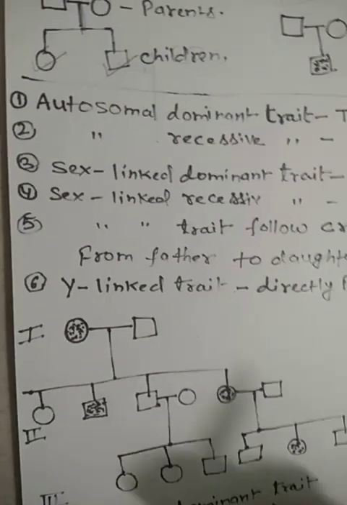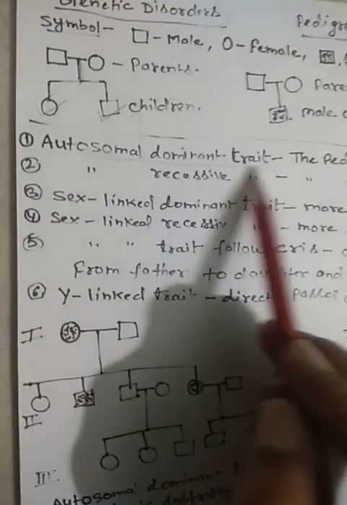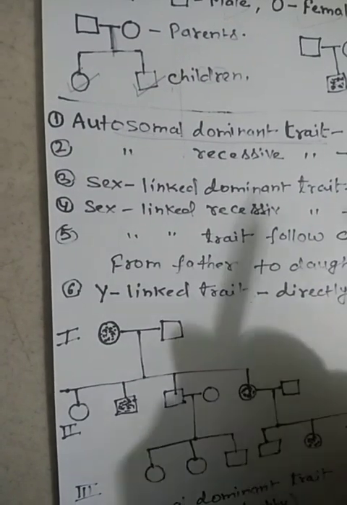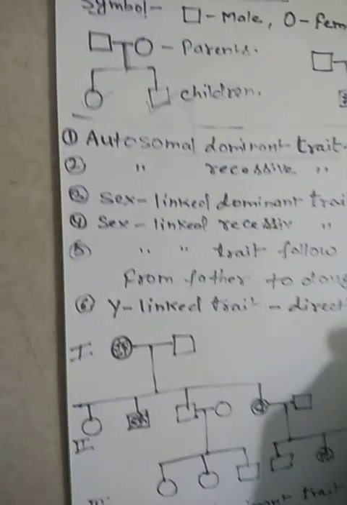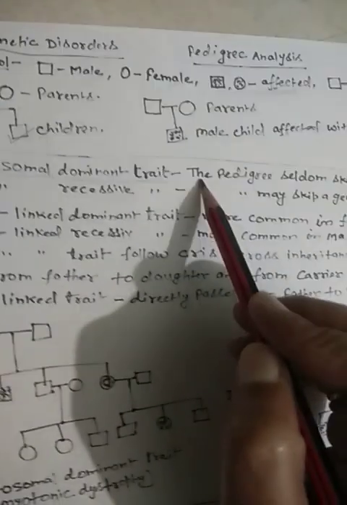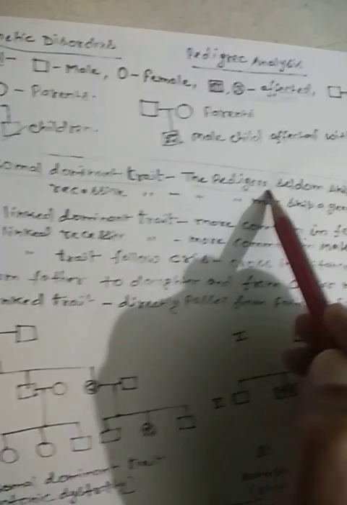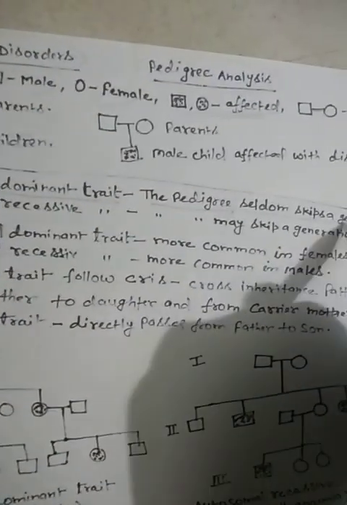So if the trait is autosomal dominant, how do we understand that? One clue I am giving here: the pedigree seldom skips a generation.